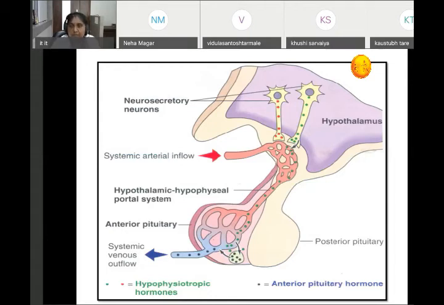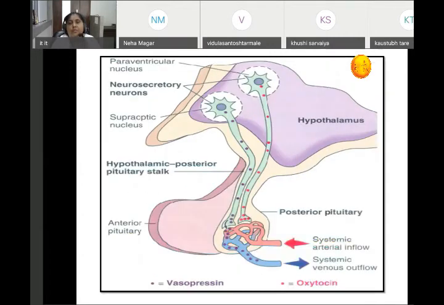Posterior pituitary. Please see the figure carefully. The hormones secreted by the posterior pituitary are oxytocin and antidiuretic hormone. They are secreted in the hypothalamus. When the stimulus is given, they enter into the posterior pituitary. How do they enter into the posterior pituitary?